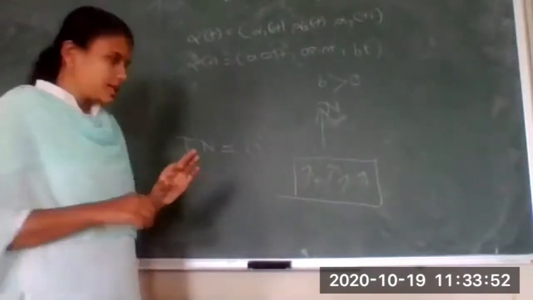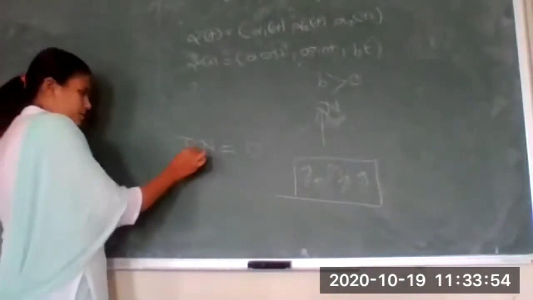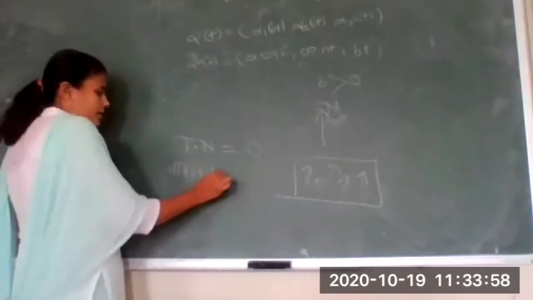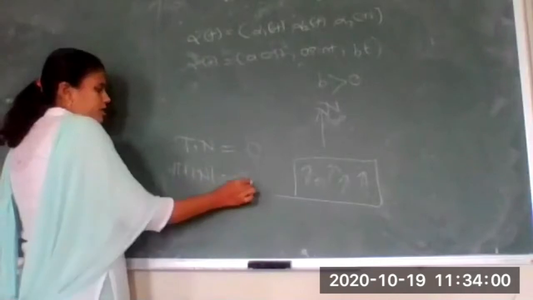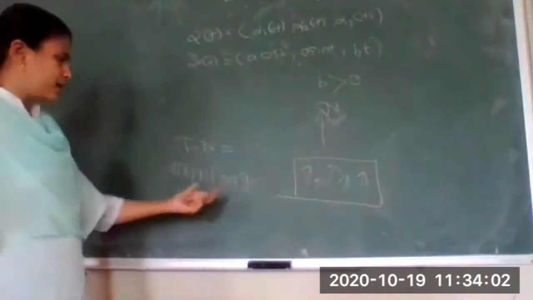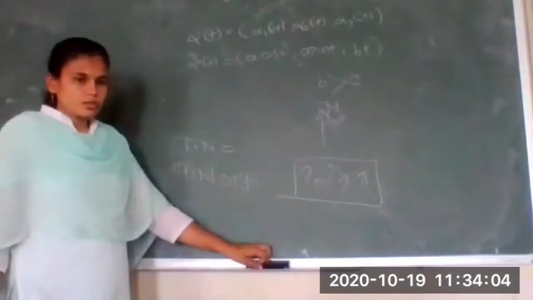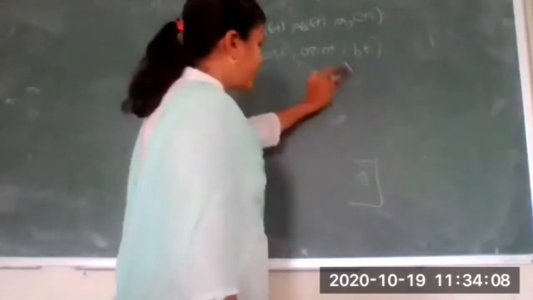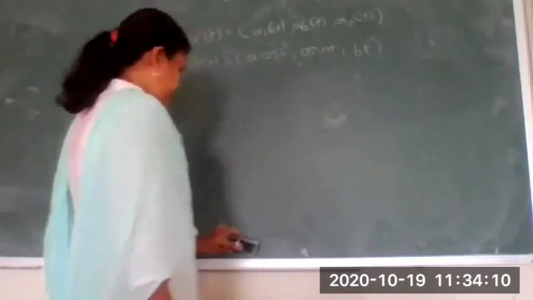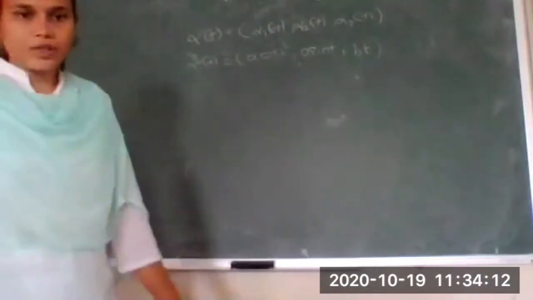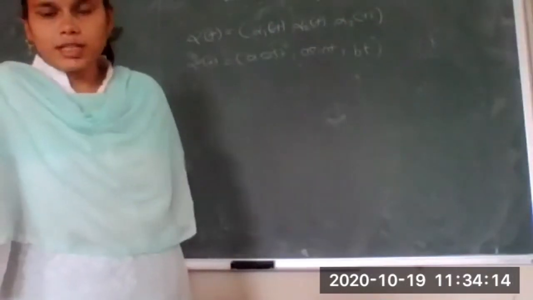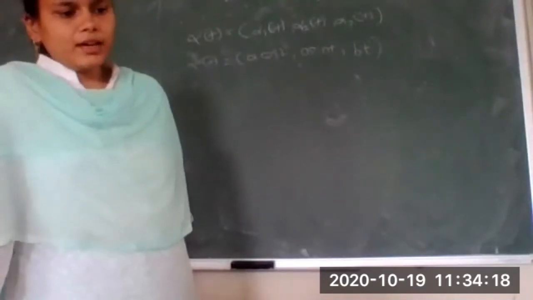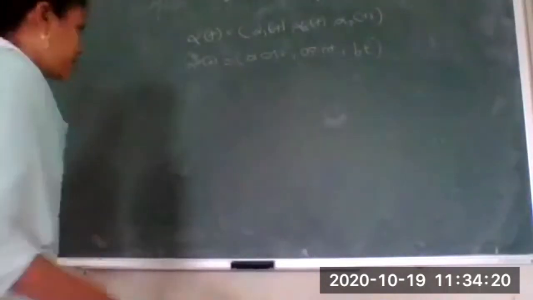So if I take the dot product, it will be norm of T times norm of N times cos theta. Theta is nothing but 90, and cos 90 is 0. So that is an important property of a normal to the curve: the dot product of tangent and normal is always 0. Now we'll see what velocity is.